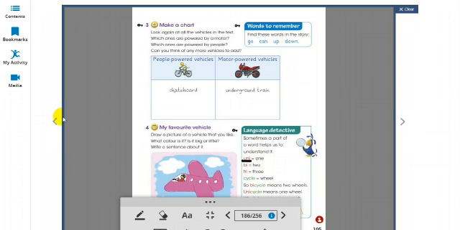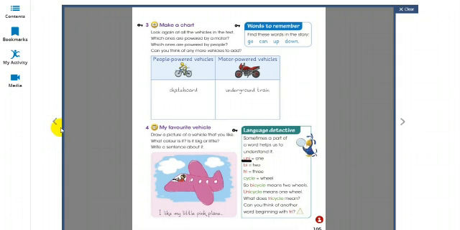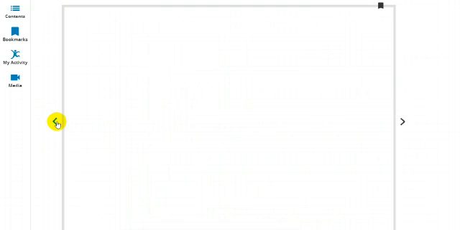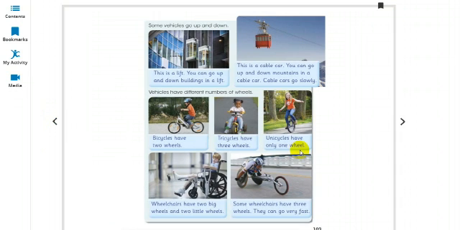So, as you have seen before, you can have a look over here. Unicycles. Cycles means wheels. What does cycles mean? Wheels. Cycles means wheels.